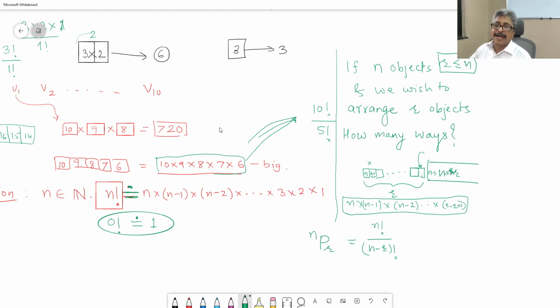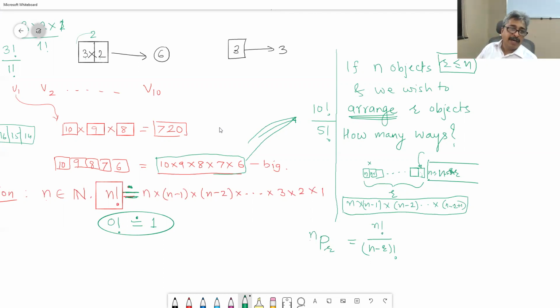Permute means arrange. Permutation is arrangement. Whenever in a question you have the word arrange or permute, it means whatever we are doing now: display, putting it for the show purpose, something like that. And the notation is nPr. Instead of writing n factorial upon n minus r factorial, we will write nPr.